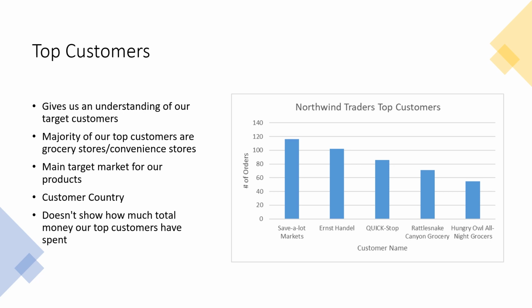Another dataset to link to this one, in order to gain a more narrow and enhanced understanding of our target customers, would be customer country, as we can understand where to focus geographically as well, with the understanding that grocery stores and convenience stores should be the main focus. From this dataset, however, we don't know how much total money our customers have spent, as it is based upon the number of orders rather than the amount of money we have received from them, making it important to analyze more datasets beyond this one.